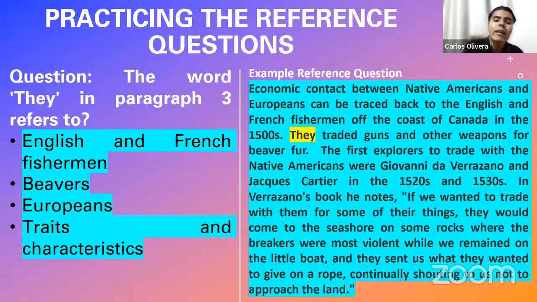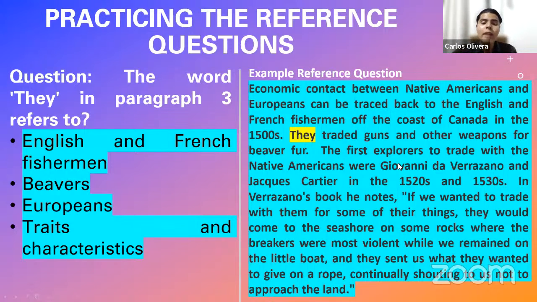In this case, English and French fishermen. Beavers, for example, is not even mentioned in the reading passage until the point that it's being referred to. So this could not be the correct response. That is the reason why I tell you, don't read the entire reading passage. Just read 2 previous sentences, and if you want, one more after the word, but never the entire passage, because by reading, you're going to notice, hey, beaver is not even mentioned, so this could not be the correct answer.